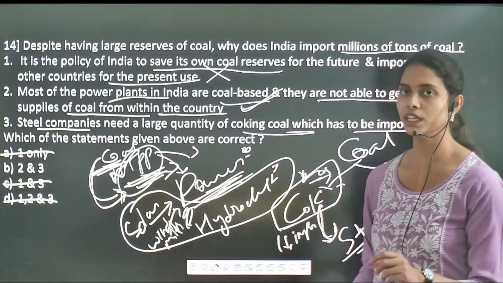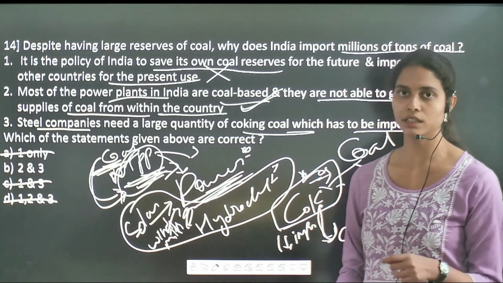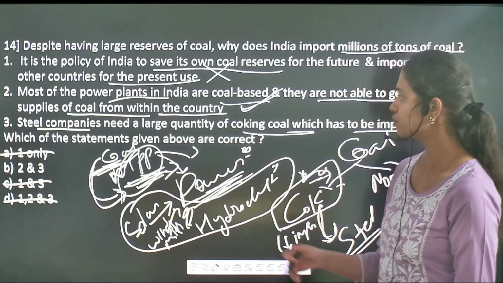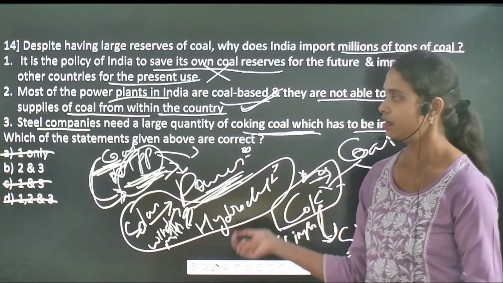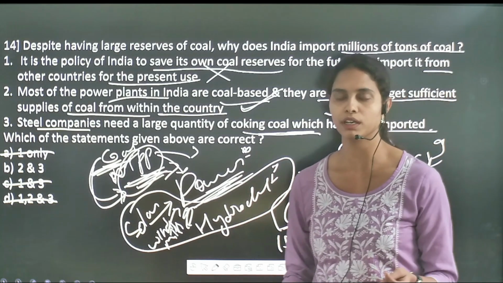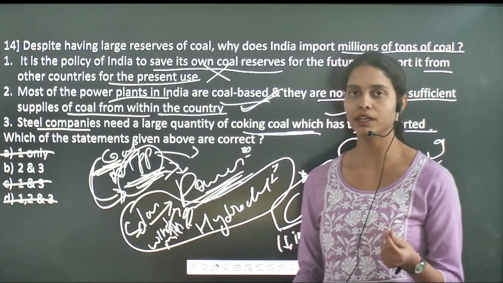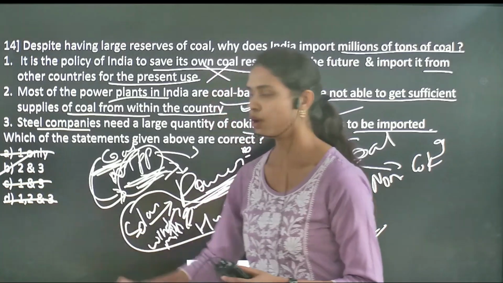So we need to import the coking coal from different countries, especially from Australia and the United States of America, in order to make a better quality of steel in India. So the third one is a correct statement, where we need to import huge amounts of coking coal because of not having better coking coal reserves in India. So second and third are the correct statements. So option B is the correct one.